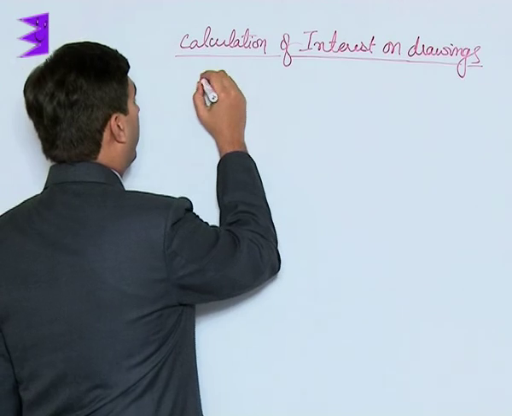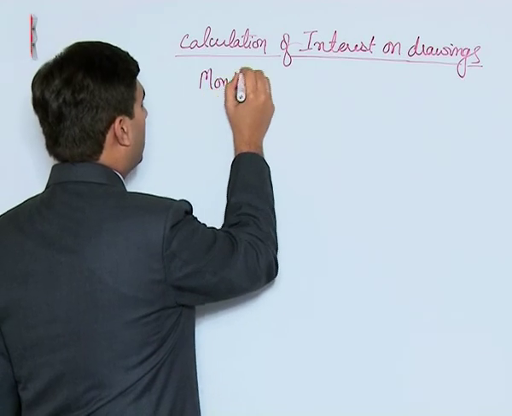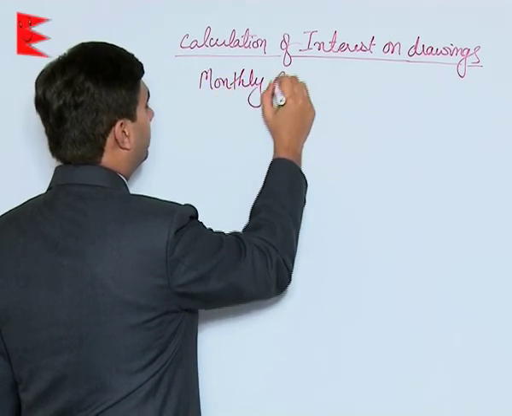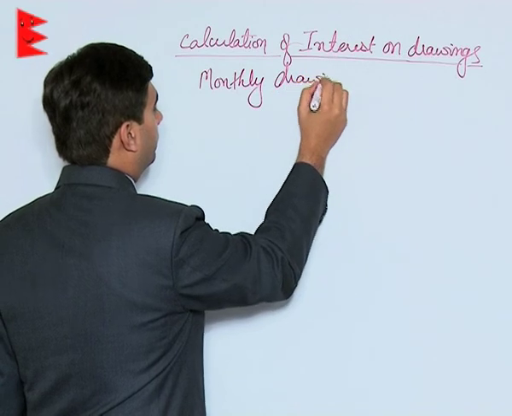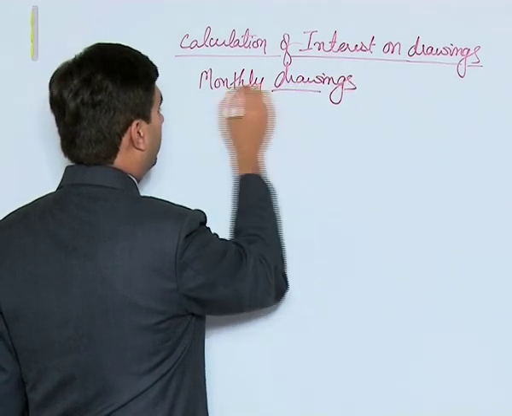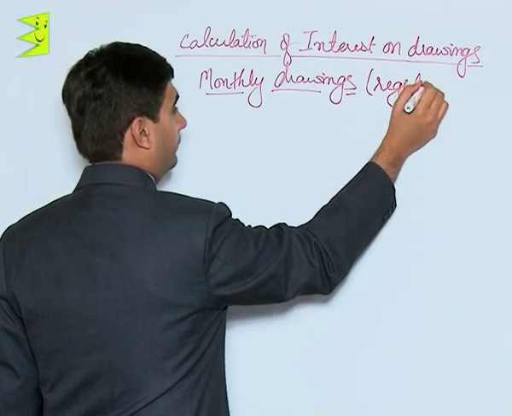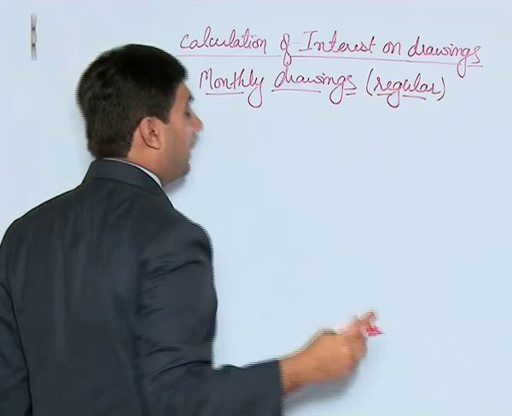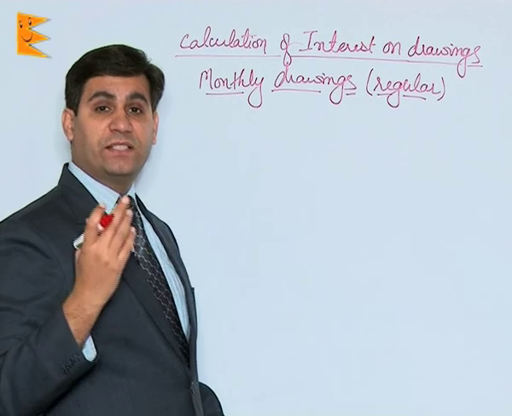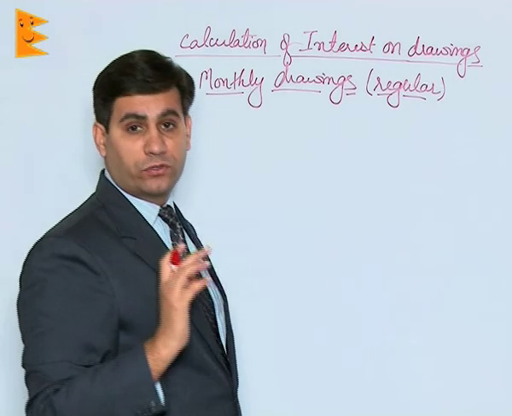The second situation is when regular monthly drawings are made by the partners. So when monthly drawings are there, and remember they are regular, and by regular I mean the amount is fixed and the date of withdrawal is also fixed.